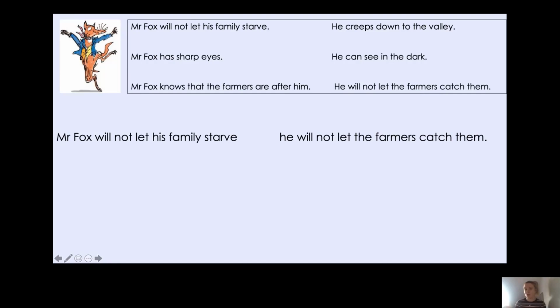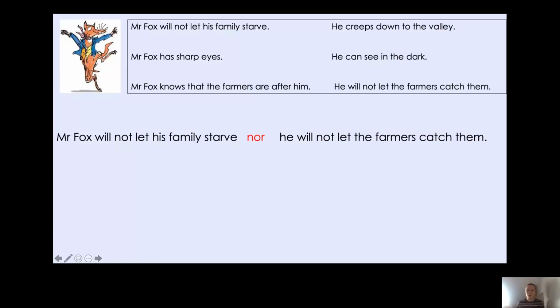So here I have got two negative sentences. Mr. Fox will not let his family starve. He will not let the farmers catch them. So what conjunction can I use to join two negative sentences? Yes, you're right. I can use nor, can't I? Mr. Fox will not let his family starve, nor he will not let the farmers catch them. Oh, that second part doesn't sound right, does it? Could you pause the video and see how I could fix that last part of the sentence so that it sounds correct? Okay, year two, have you thought of how I could change it?